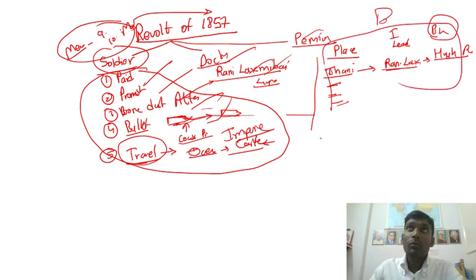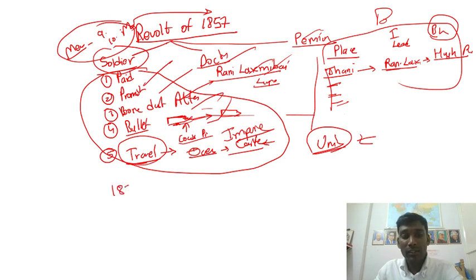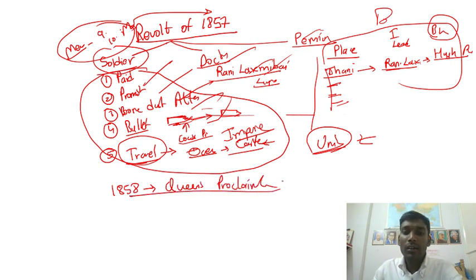Now, why did the revolt fail? Because there was no unity among them. What was the aftermath of 1857? It was the 1858 Queen's Proclamation. In this Queen's Proclamation, the British Queen decided that she was no more going to interfere in the internal matters or the religious matters of India. So these are the important things you have to keep in mind.